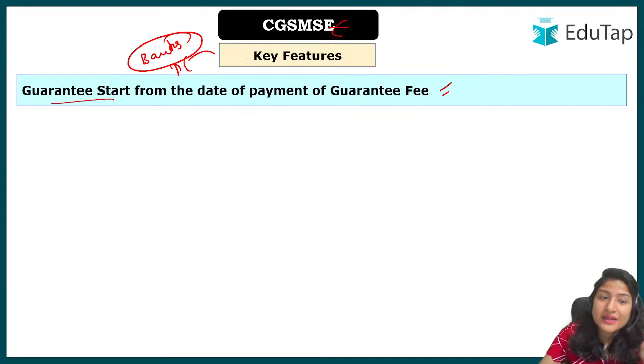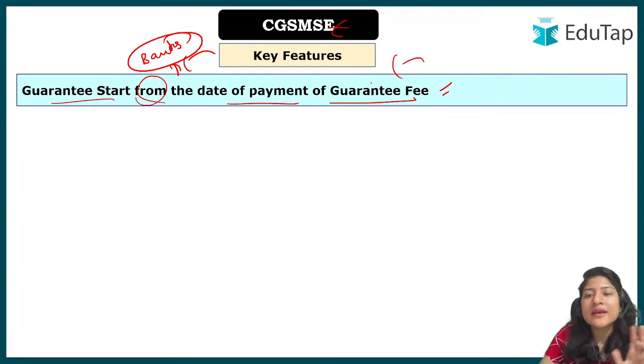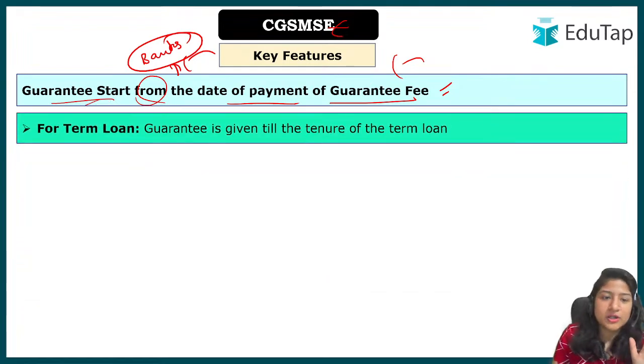The guarantee by the government will start from the date of payment of the guarantee fee. Since the day the guarantee fee has been given, because we have just talked about the annual fee having to be submitted, right? Annual guarantee fee. As soon as that is submitted, the guarantee starts from the government side. Now, for how much time will the guarantee be there?